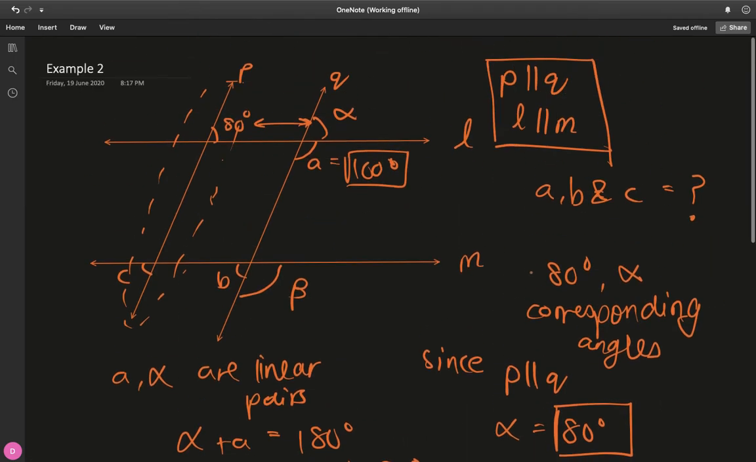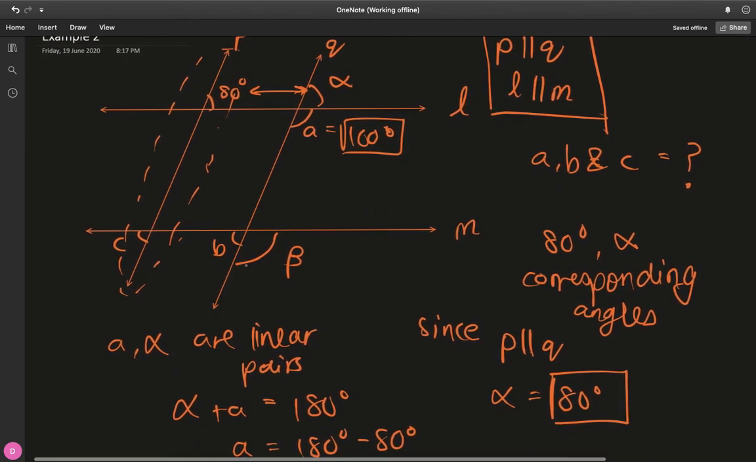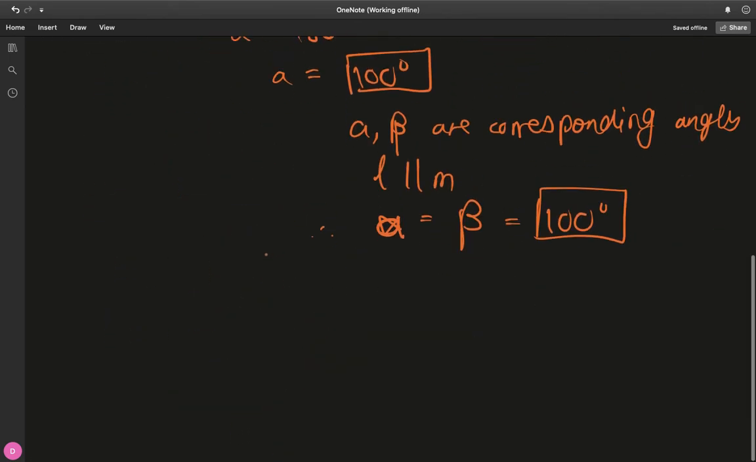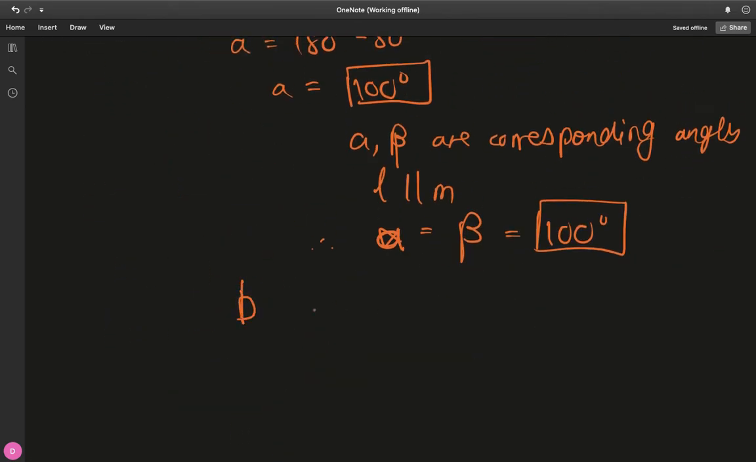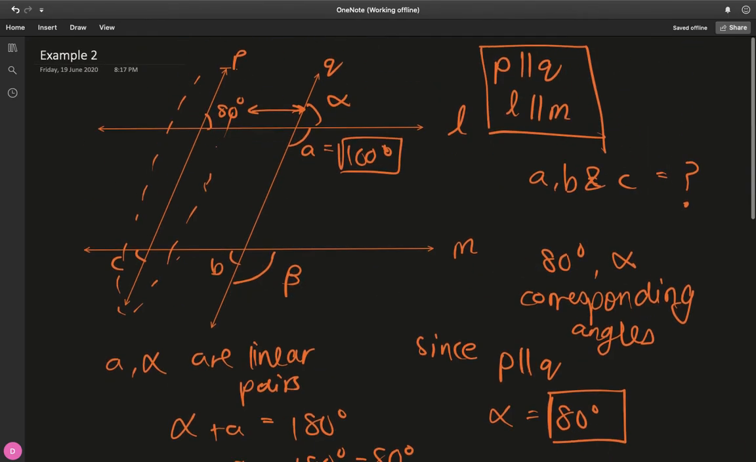But that's not all. Beta is something we introduced. We still need to find B. So notice that B and beta are a linear pair. They lie on a same straight line. So they must sum to 180 degrees. So beta plus B is equal to 180 degrees. Beta is 100, so B must be 80 degrees. Just basic arithmetic. So B is 80 degrees.